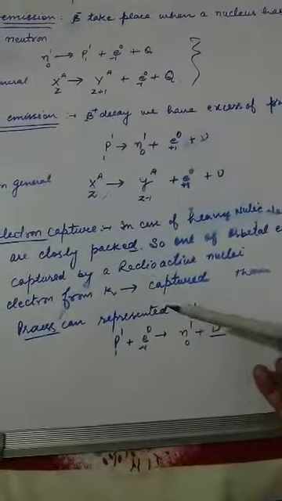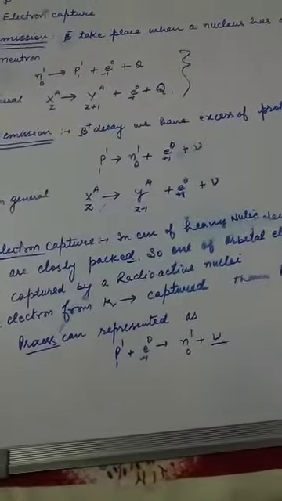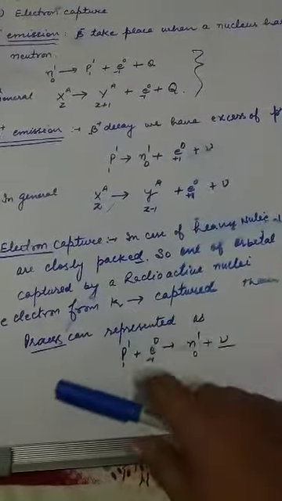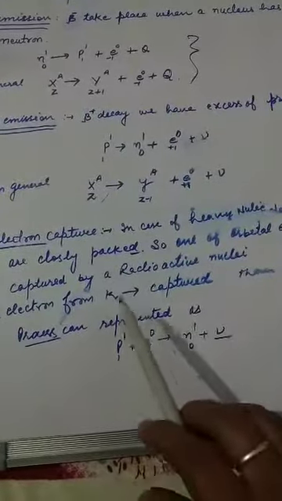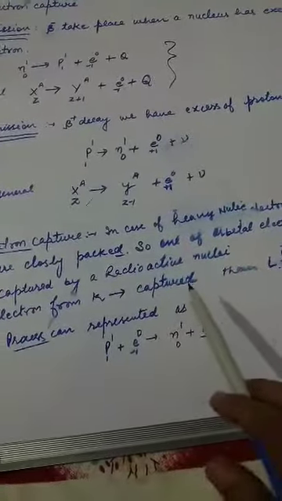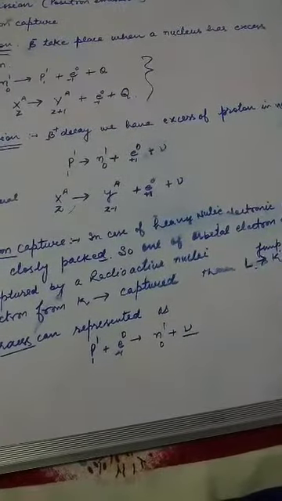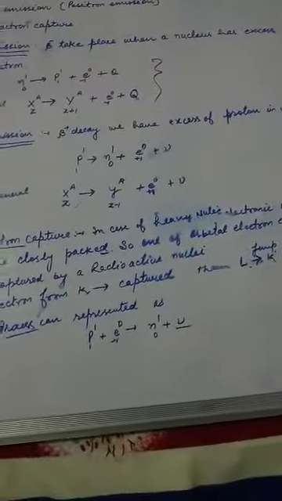There are a number of shells around the nucleus, that is K, L, M, N shells. Suppose an electron is captured from the K shell, then the electron from the L shell may jump to the K shell.